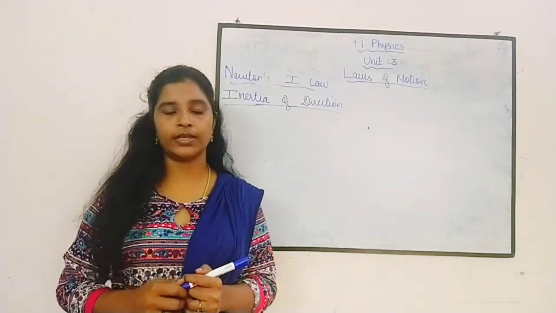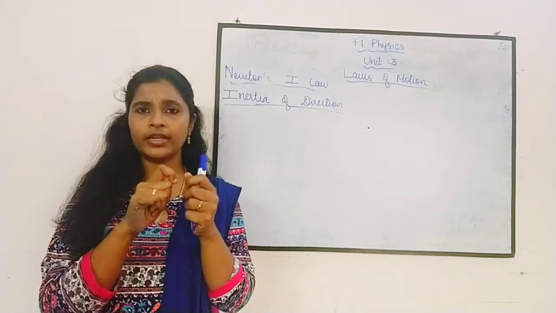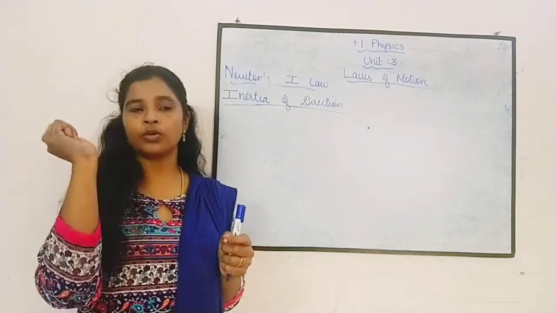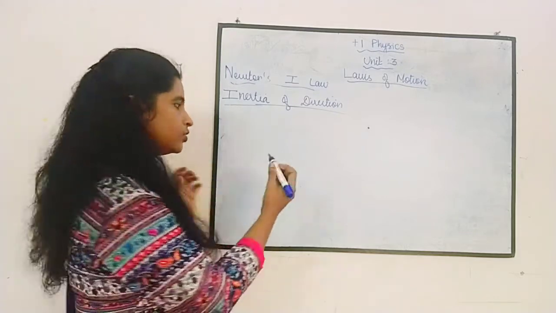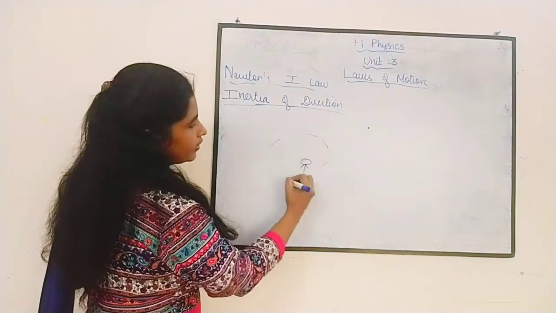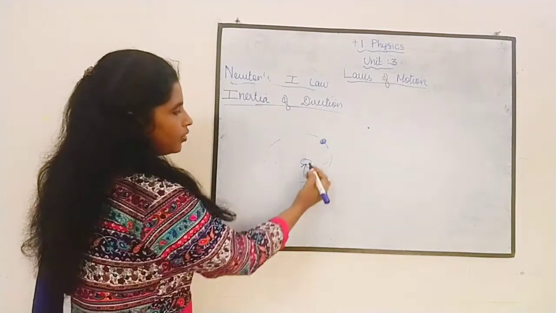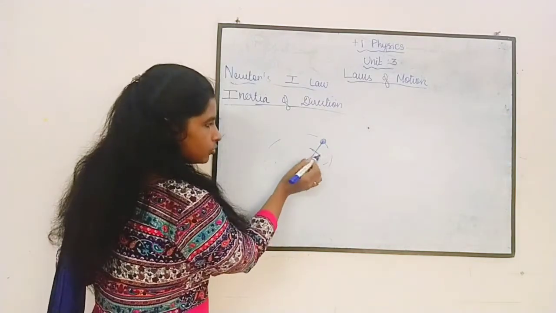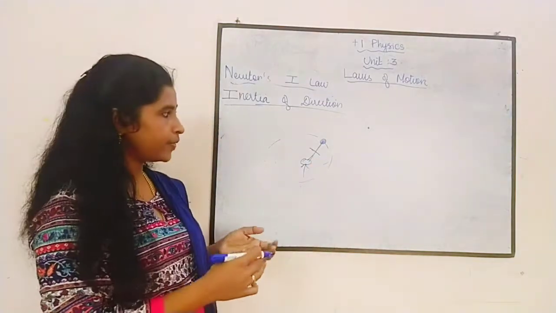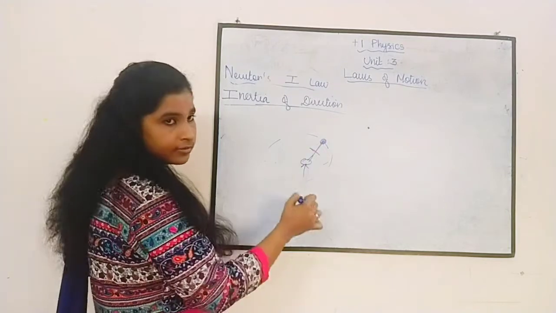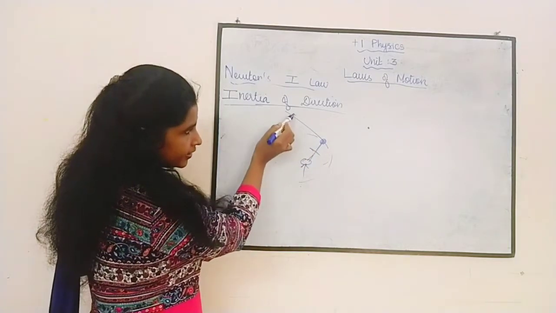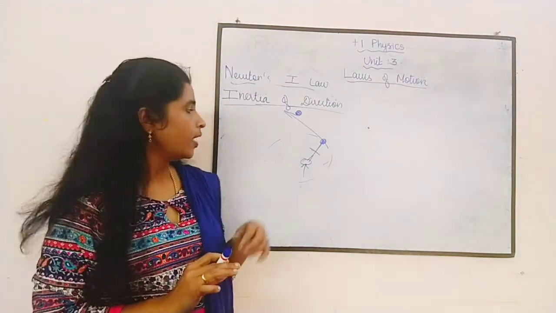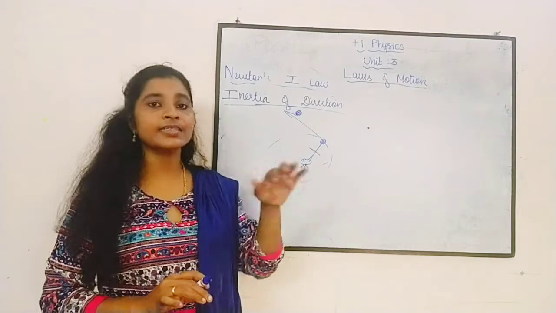Another example I will give. You tie a stone in a thread and you just whirl it. Suppose you are here and you are whirling it, and the stone is here. Suddenly, when this thread is cut, what happens? The stone will not rotate, but it will go like this in a tangential direction. Why? Because the force you are giving here is cut.